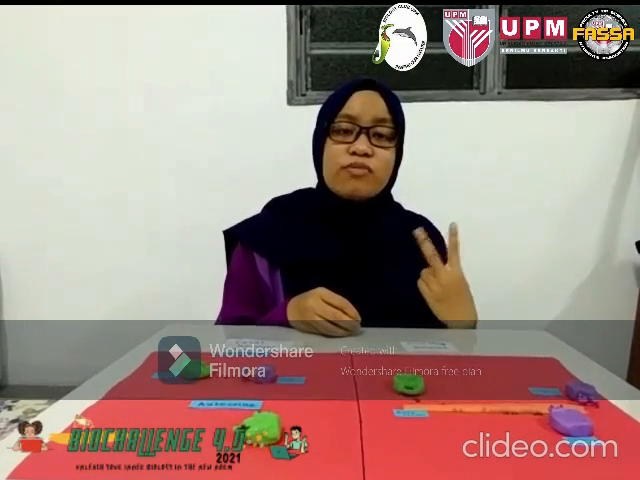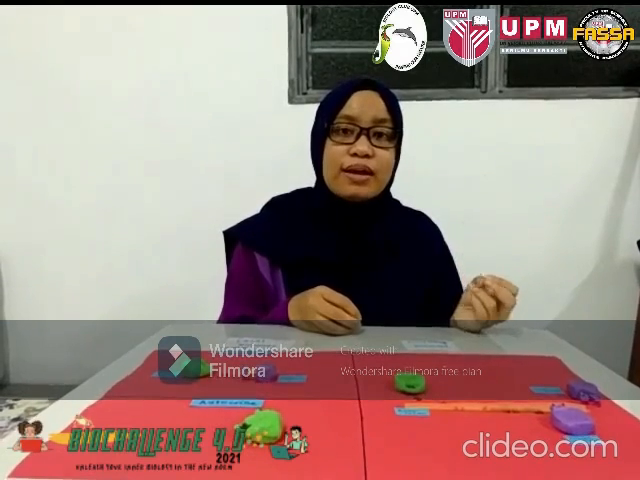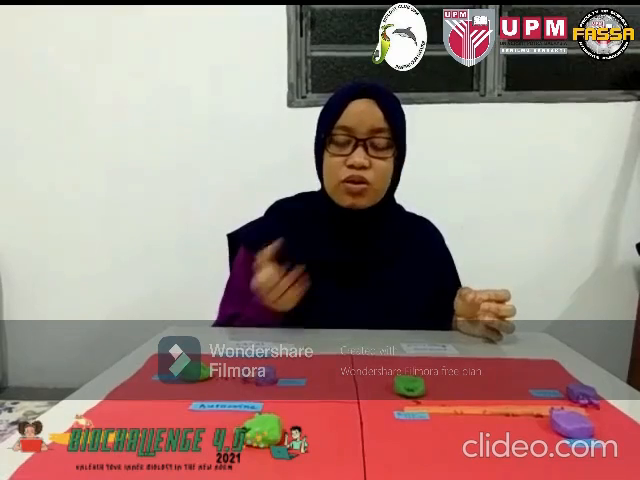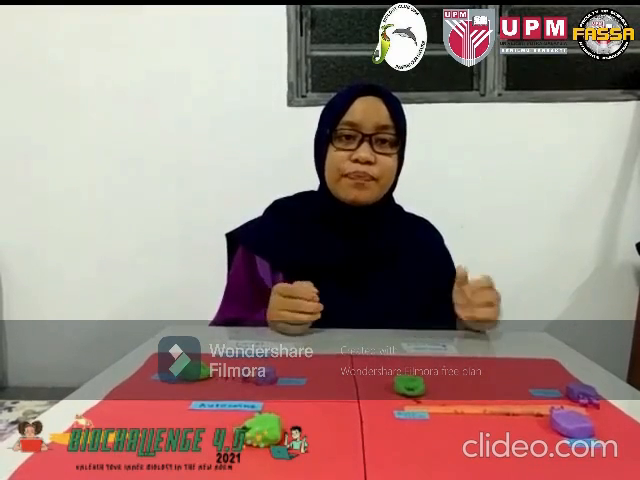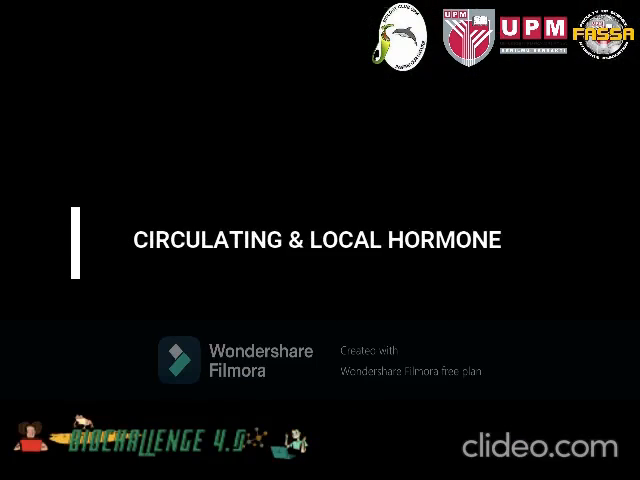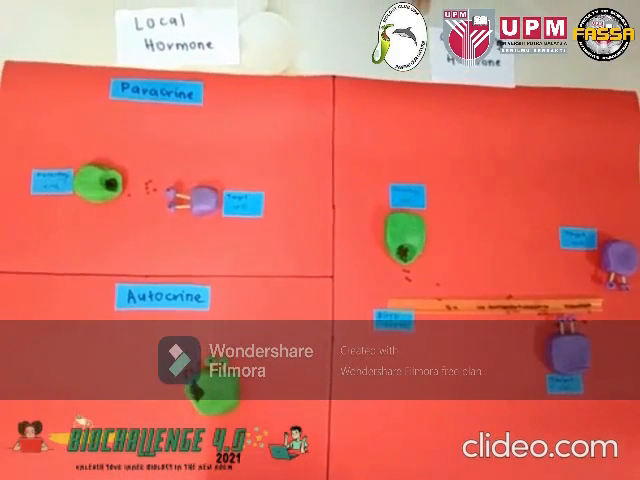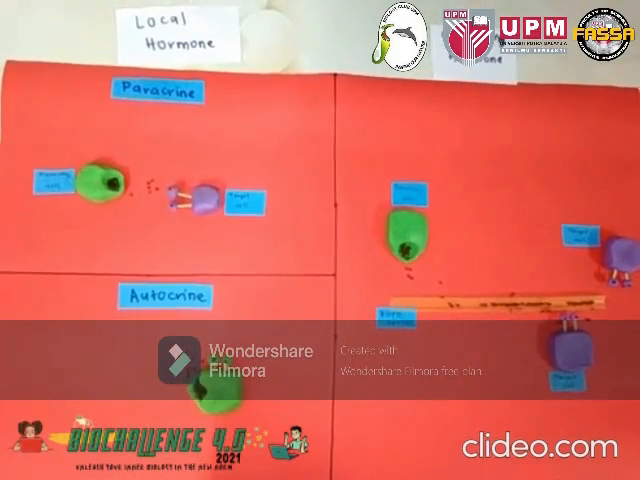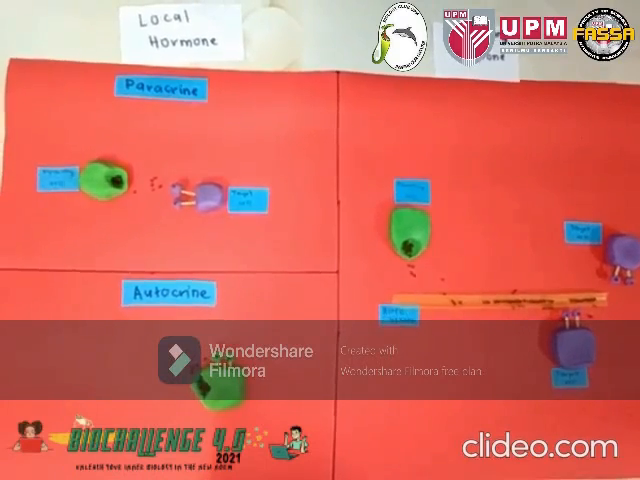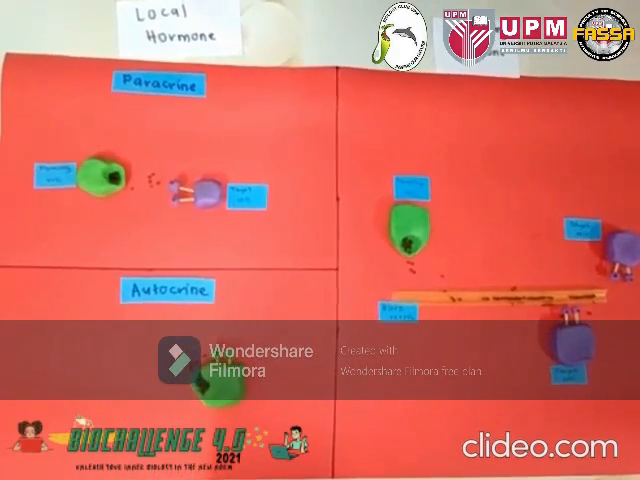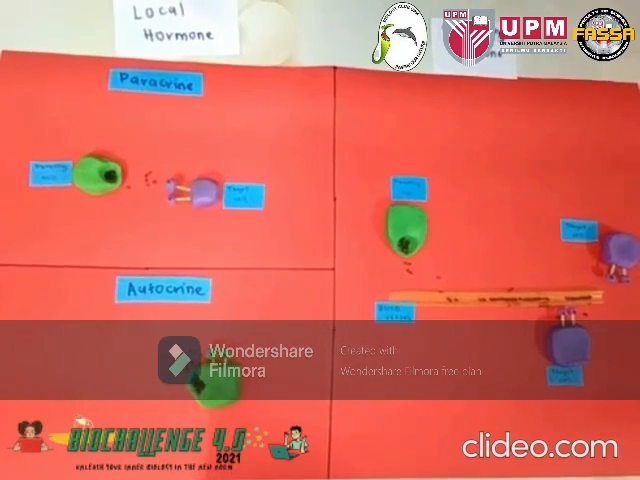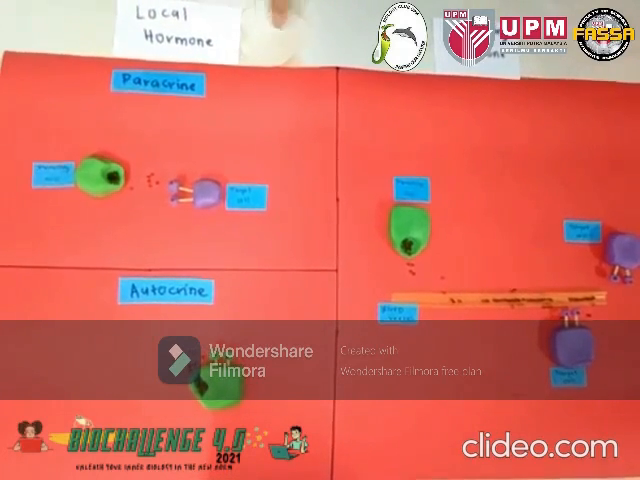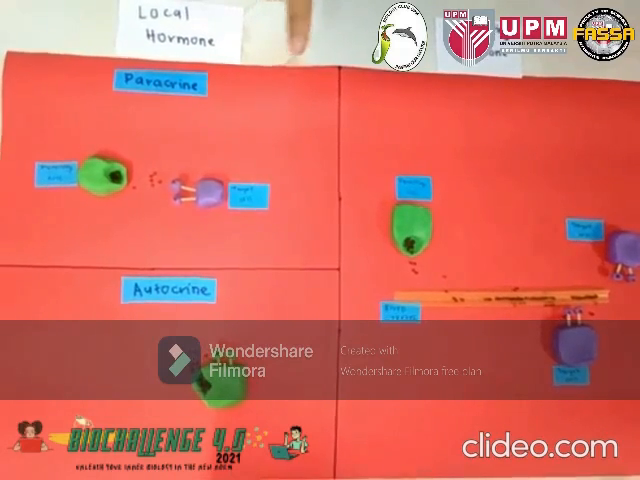There are two groups of signaling molecule that I will explain today, which are local hormone and circulating hormone. So what is actually a local hormone? Local hormones are hormones that do not circulate within the blood. They either bind to the neighbor cell or to the same type of cell that produces them. There are three types of local hormone, which are paracrine signaling, autocrine signaling, and synaptic signaling.